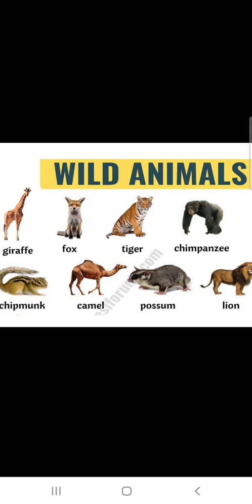So these are the wild animals and they are harmful, correct? If they enter a human settlement, they cause a lot of destruction.